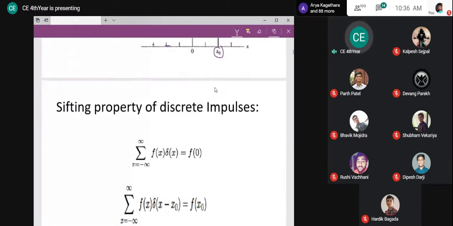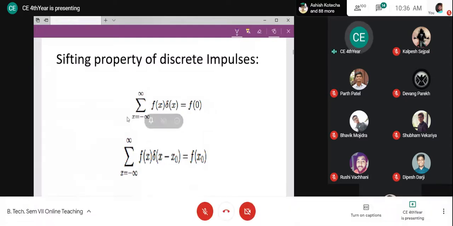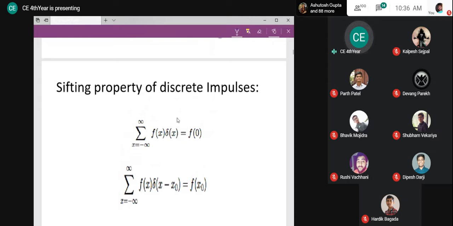Now, what we are going to take here is the shifting property of the discrete impulse. So what was the function? A function multiplied with the impulse, integrated from minus infinite to plus infinite. Here it is discrete, that's why we can say the sum results in the function where the impulse exists.